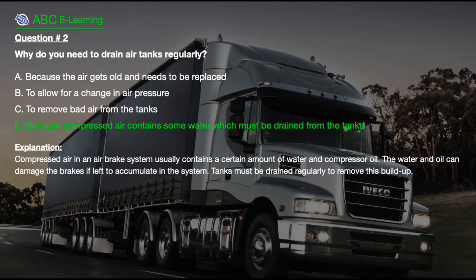The correct answer is D. Because compressed air contains some water which must be drained from the tanks. Explanation. Compressed air in an air brake system usually contains a certain amount of water and compressor oil. The water and oil can damage the brakes if left to accumulate in the system. Tanks must be drained regularly to remove this buildup.